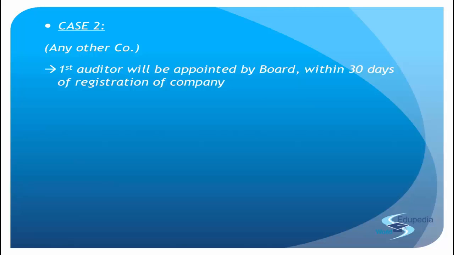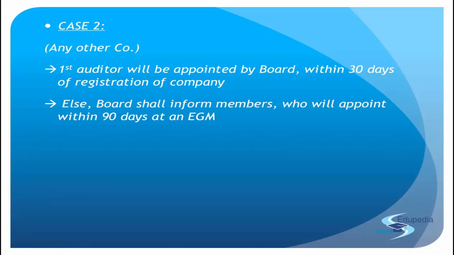And in a similar fashion as in section 139 subsection 7, if the board is not able to appoint an auditor, then that auditor will be appointed by the members. But here, the time period has changed. The members will appoint the auditor in 90 days' time. So the case shifts to the members, and members within 90 days will appoint the auditor at the extraordinary general meeting. Getting the point? So over here there are just two layers, either the board of directors, or if they are not able to do so, then the members and nothing else. And this entire condition is fulfilled in section 139 subsection 6.